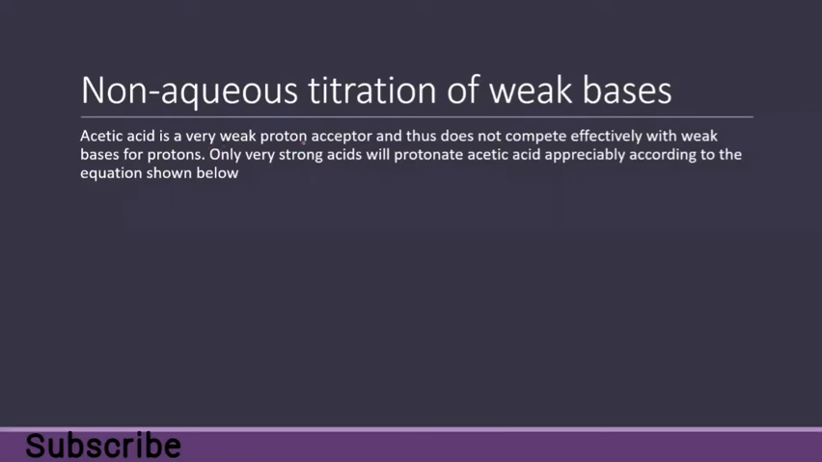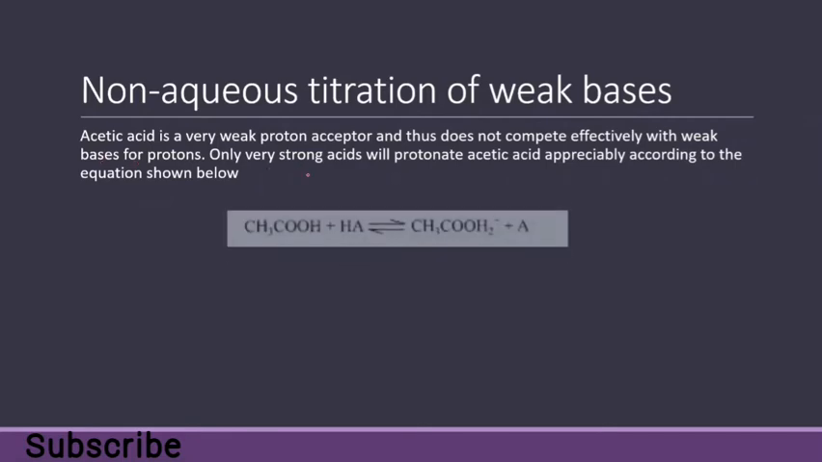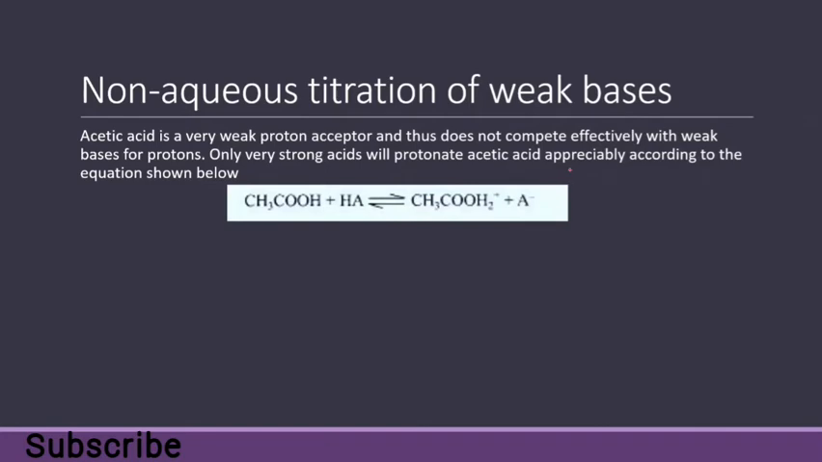Acetic acid is a very weak proton acceptor, thus it does not compete effectively with weak bases for protons. Only a very strong acid will protonate acetic acid appreciably, according to the equation shown below. So if we have acetic acid, CH3COOH, it reacts with a strong acid to get protonated. Now this is the protonated form of acetic acid and it is known as the onium ion, and it is a strong acid now because it has H2 positive. It can donate hydrogen easily and now it becomes a strong acid.